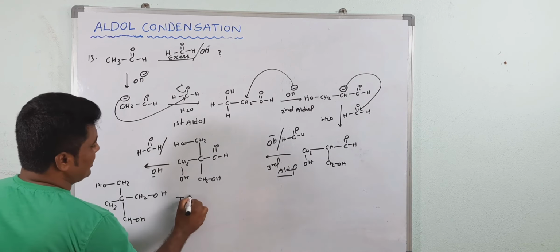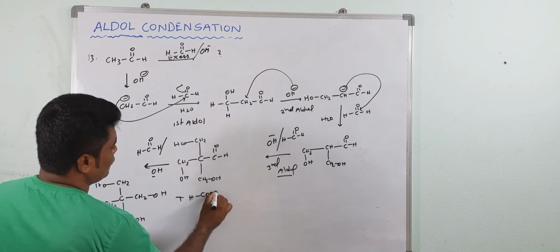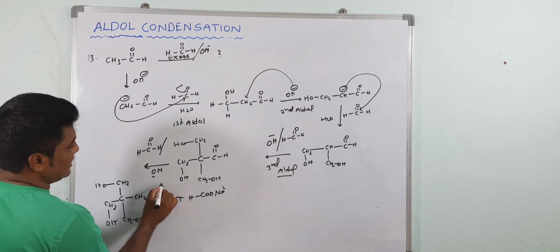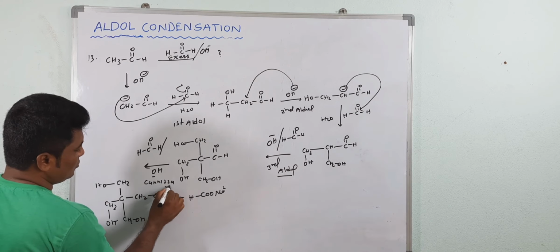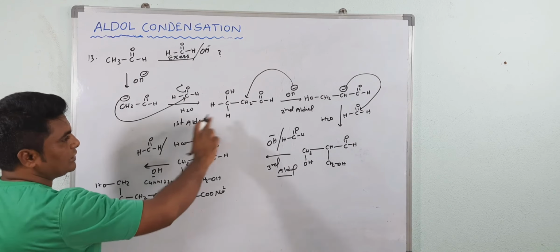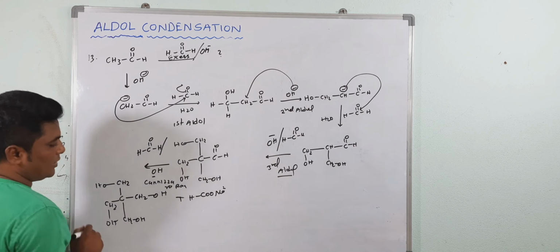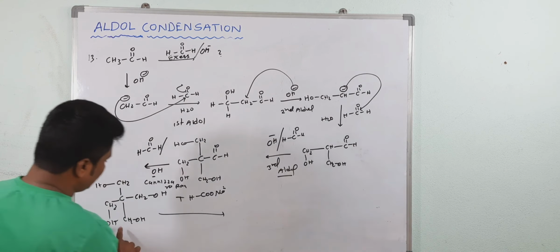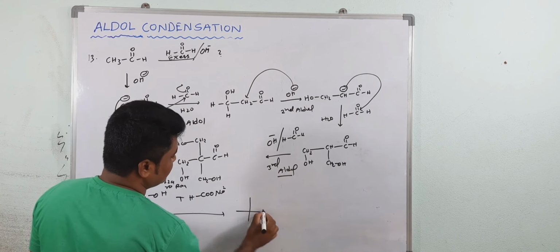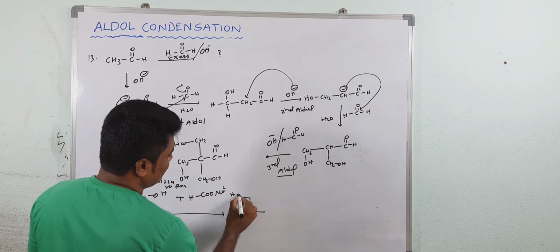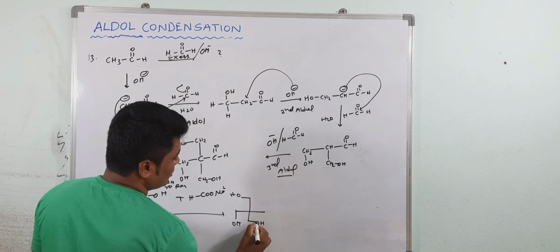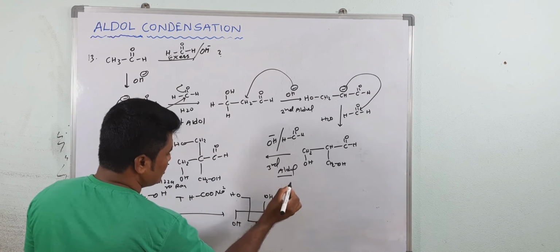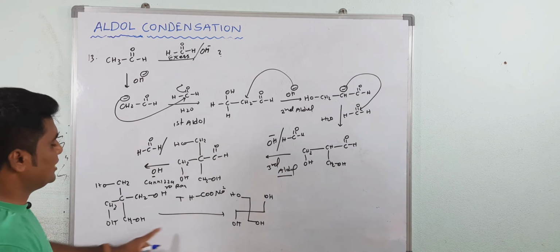And this formaldehyde becomes formic acid. This reaction is known as Cannizzaro reaction. So totally three aldol condensations and one Cannizzaro reaction take place. Now this molecule you can write like this, swastik. See here, OH, this is OH, now this is OH, and here this is OH. Understood? So this is the final product.